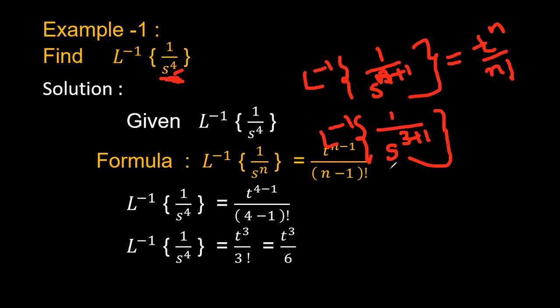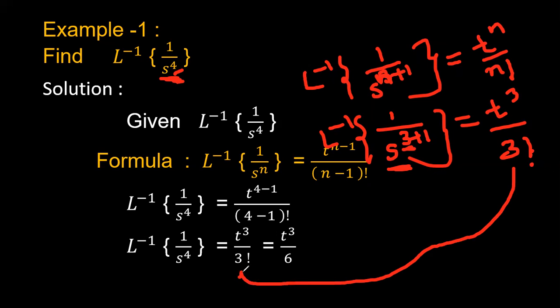Instead of s power 4, I can write it as s power 3 plus 1. That is equal to, in place of n, we'll have 3. So t power 3 by 3 factorial. See here, 3 power 3 by 3 factorial. So we have got the same answer by using this formula also. Instead of using these two steps, I can use only one single step in order to simplify this. Either this way or this way, both are the same. Okay, right.